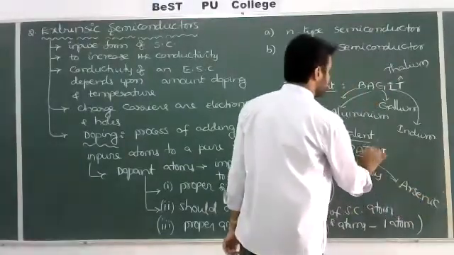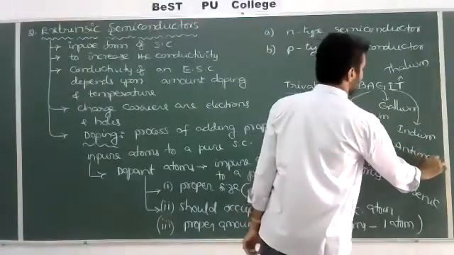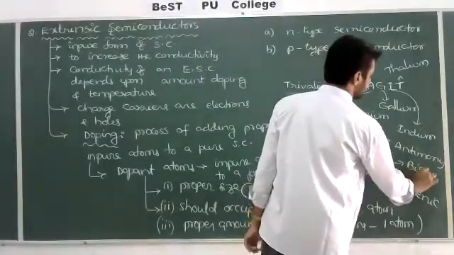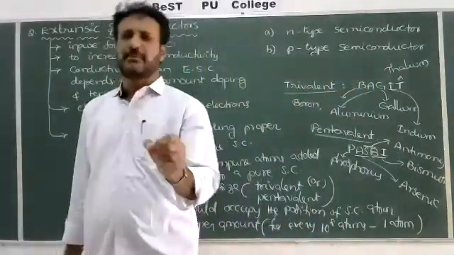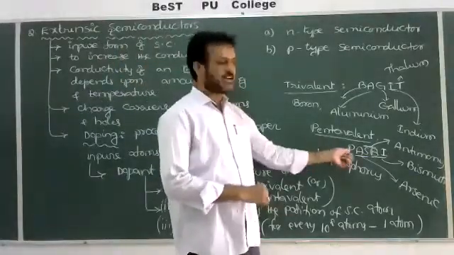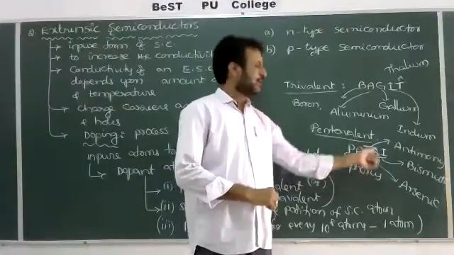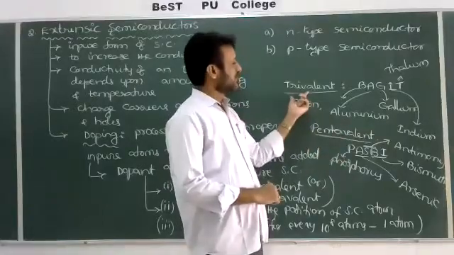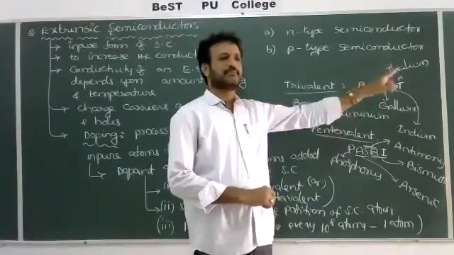Next, SB represents antimony. And BI represents bismuth. Only for easy remembering purposes, PASBB. Easy to remember, in the exam also we can write. So P for phosphorus, AS arsenic, SB antimony and BI bismuth. All these are pentavalent. Here trivalent: boron, aluminium, gallium, indium and also thallium.